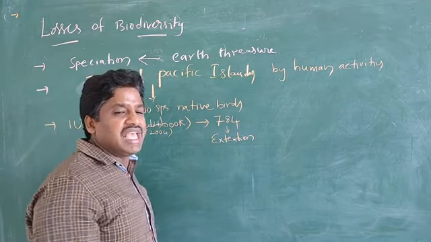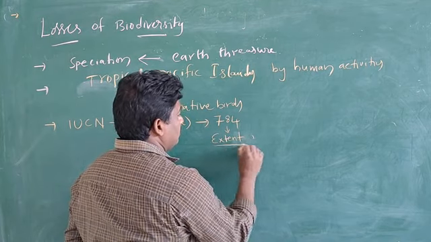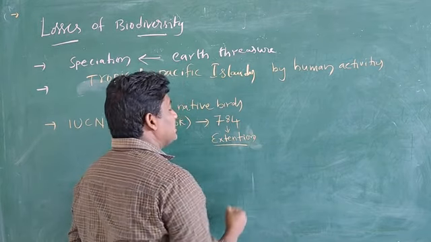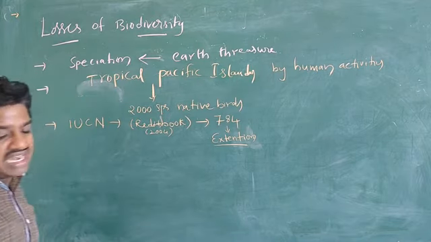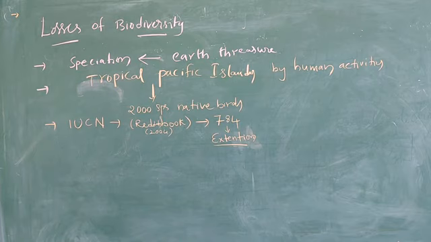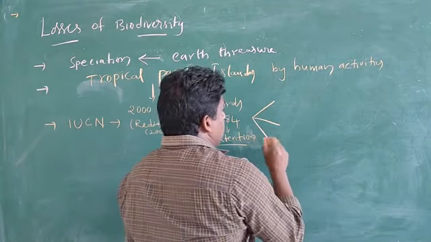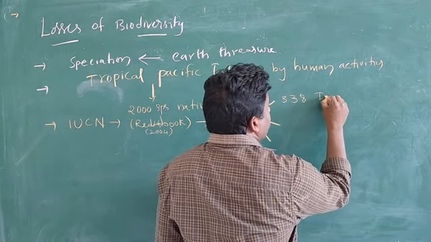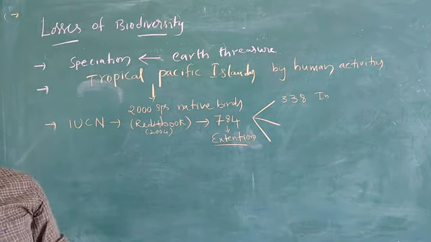Extinction means they disappear. So, in those 784 species, 338 species are vertebrates,